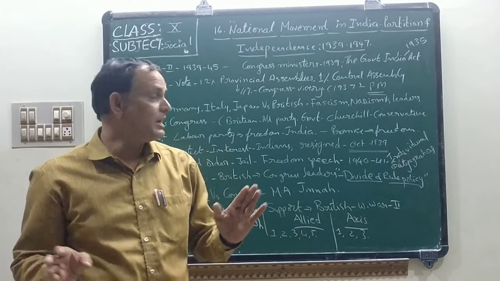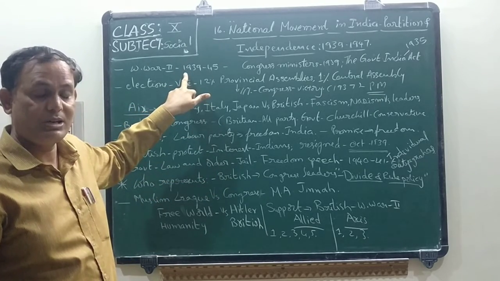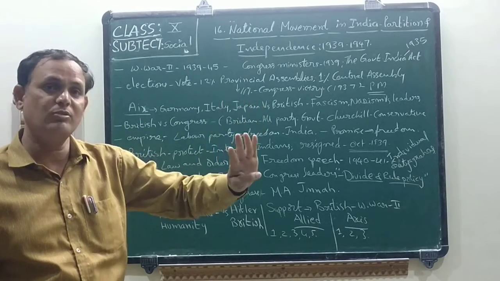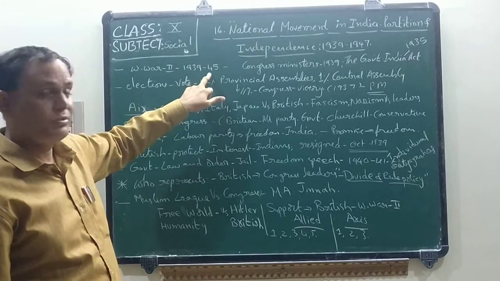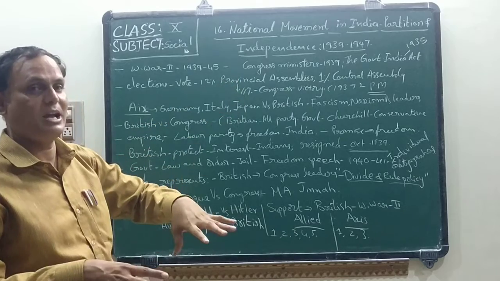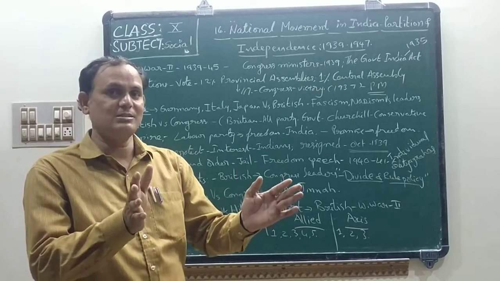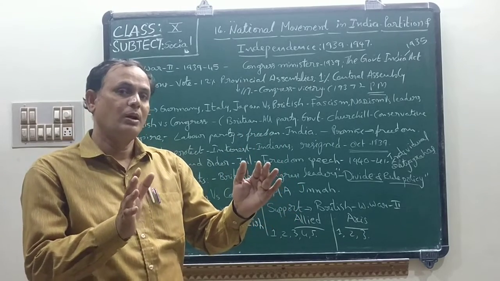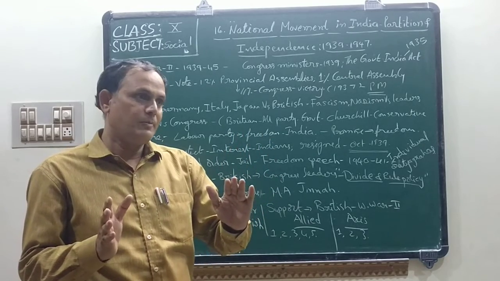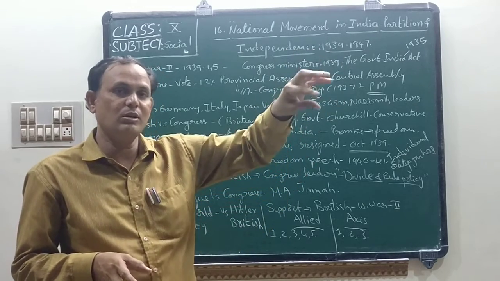Okay, next children, this is the First World War period. What is the Second World War period? Between 1939 to 1945. So this is the Second World War period. We know this one, a 6 years period. Okay, so what happened in our India in this period? That is your lesson, children. So between these years, that means at the Second World War time, many movements occurred in our country. That means our Indian people fought against the Britishers. Actually the Britishers were also engaged in the Second World War,